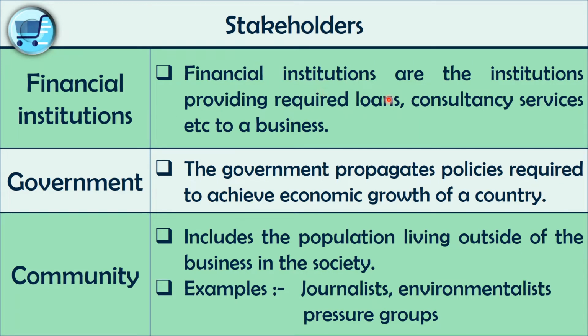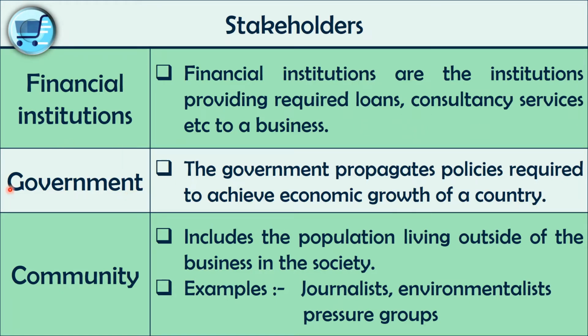Financial institutions are the institutions providing required loan facilities, consultancy services, etc. to a business, right? So these stakeholders are providing businesses their services such as loans and consultancy services.